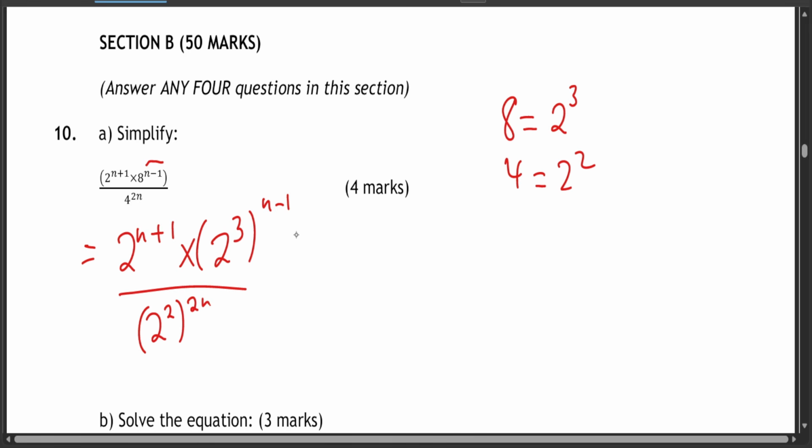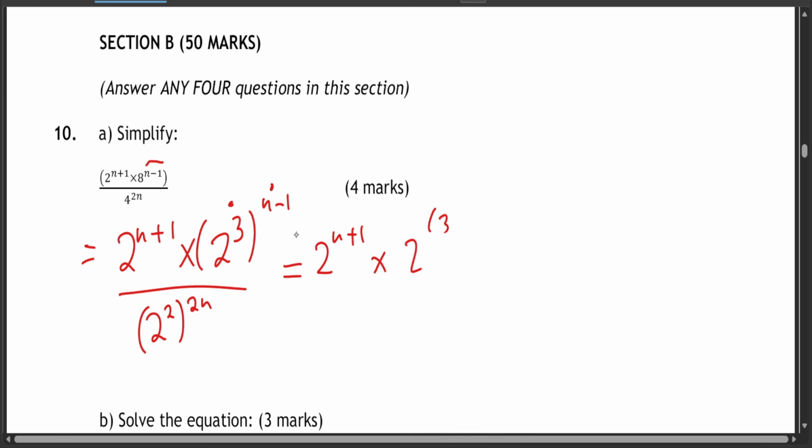Remember there's also another power outside. Now if you have 2 powers, you multiply those 2 powers, and therefore you take 3 times n minus 1.